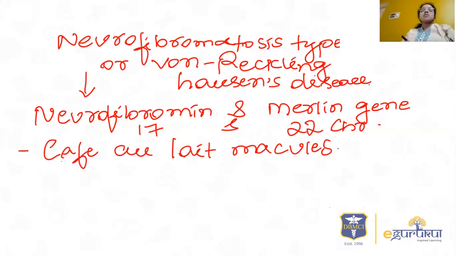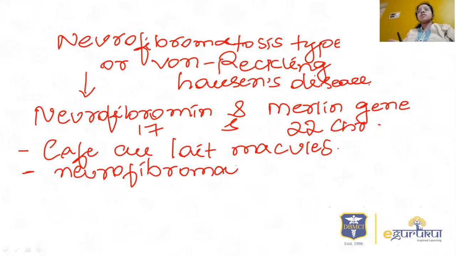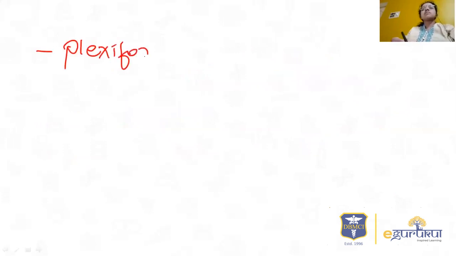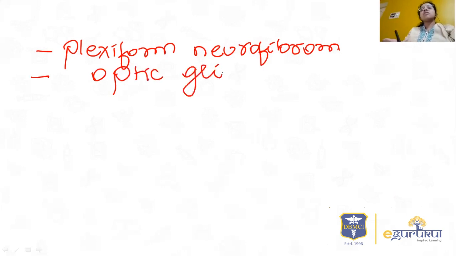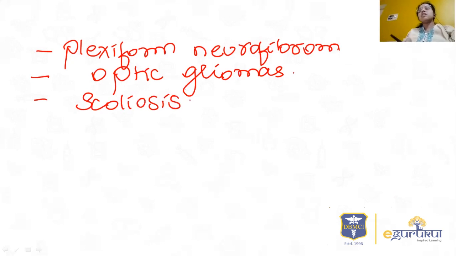So café-au-lait macules, then neurofibromas, plexiform neurofibromas, optic gliomas, then spine abnormalities like scoliosis, and so on.